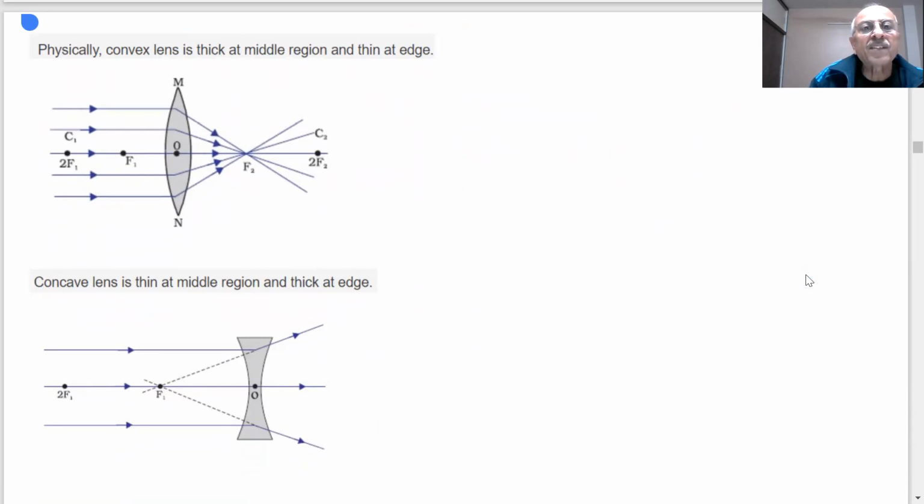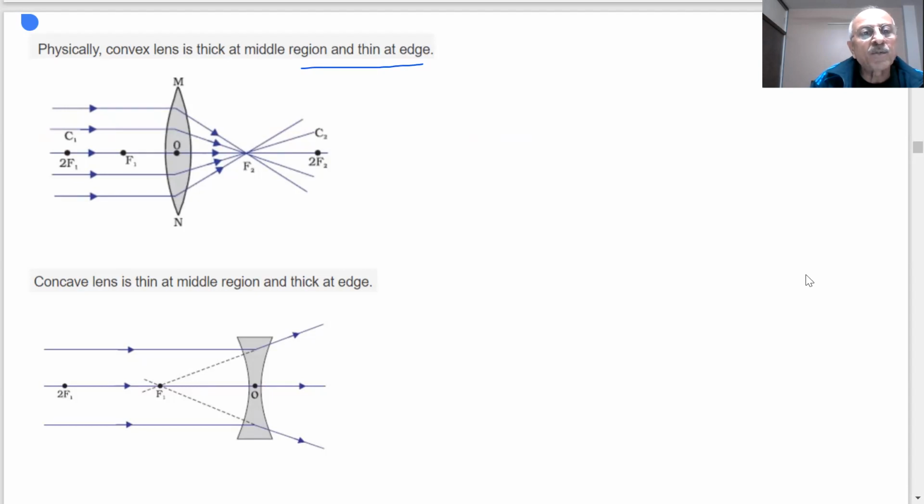Physically, a convex lens is thicker at the middle region and thin at the edge. And you can see this is my convex lens. This is the optical center. There are two focal lengths, f1 and f2, on either side. If the light rays are coming parallel to the principal axis, they meet at this point, which we call the focus. And this is twice the focus.